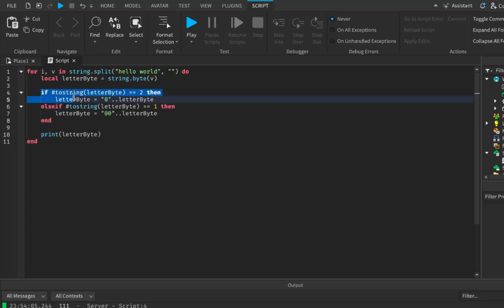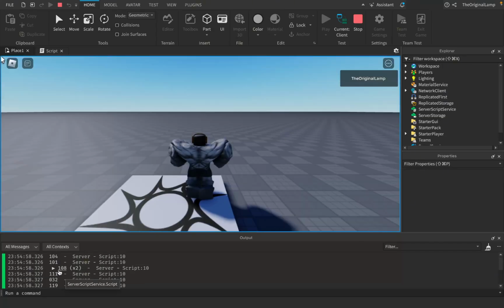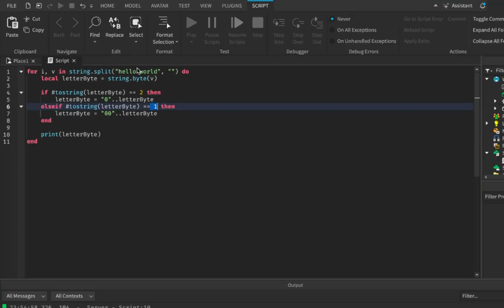And so if I were to bring this piece of code back in, the only thing I did was some calculations to say, okay, if it says 32, so if there's only 2 digits in the number, then just add a 0 in front of it. And if there's only 1 digit in the number, then add 0, 0 in front of it. So if I do it like this, then the 32 turns into 032. This doesn't actually have a big impact on anything, but I just think it looks better.